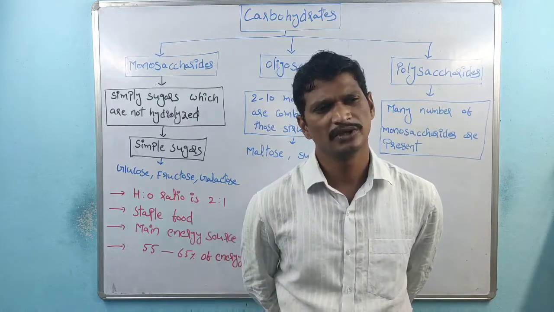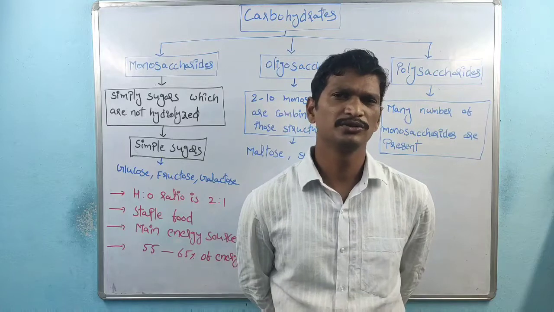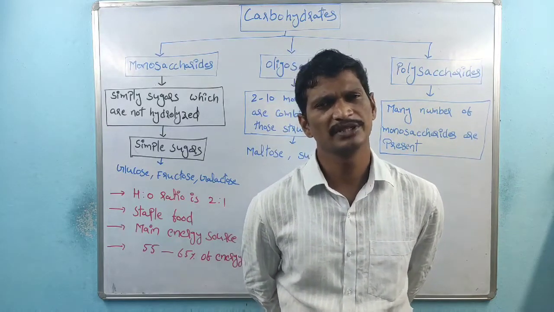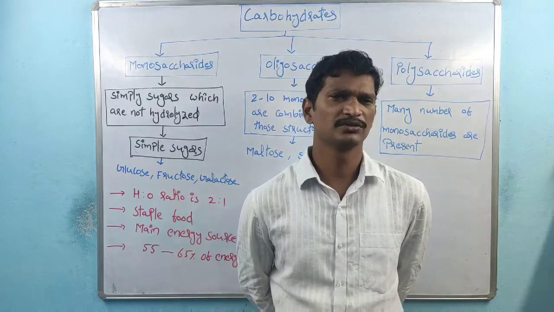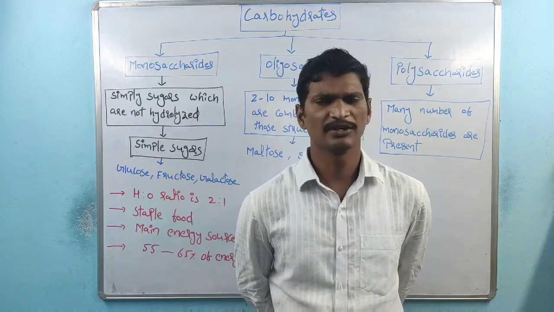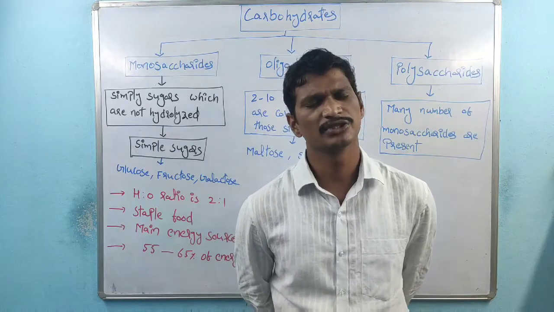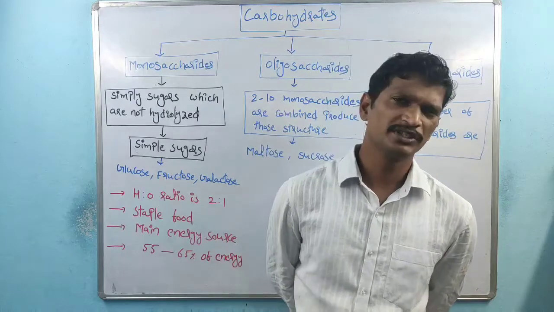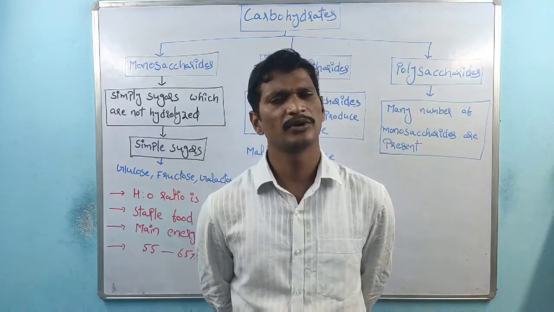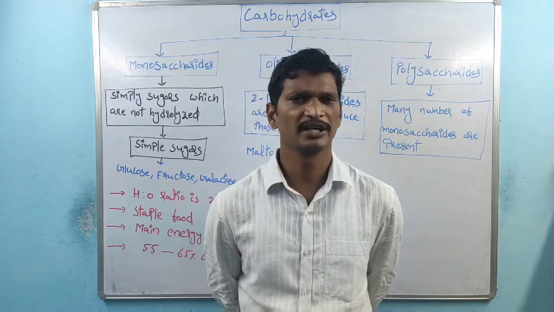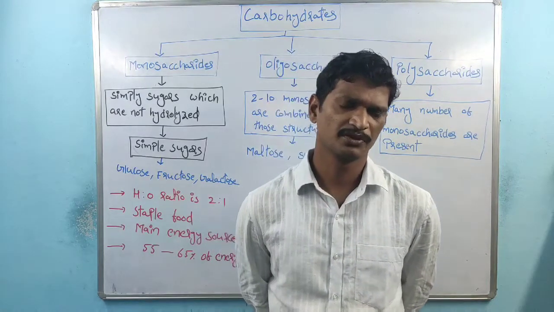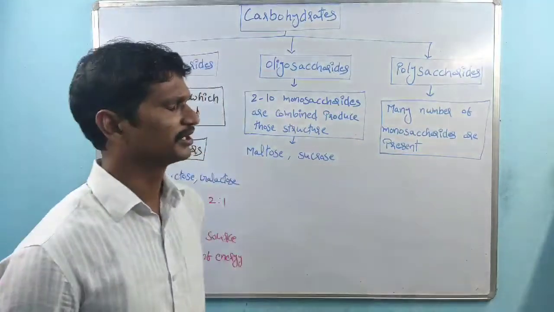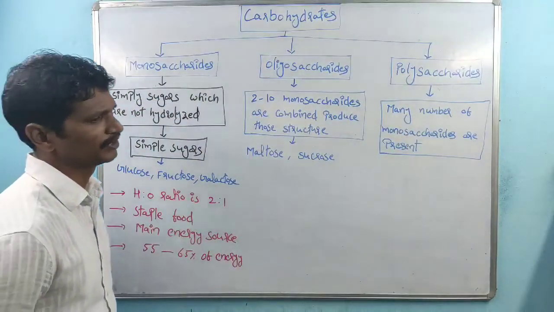We will discuss the compositions of all these components, what kinds of products are produced from them. Today we are going to discuss carbohydrates.